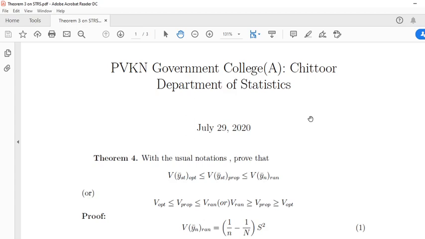In case of stratified random sampling technique we have discussed variance of y bar in case of proportional allocation and optimum allocation. Here we compare the variance of sample means in these three cases, that is, with random sampling technique and proportional and optimum allocations.